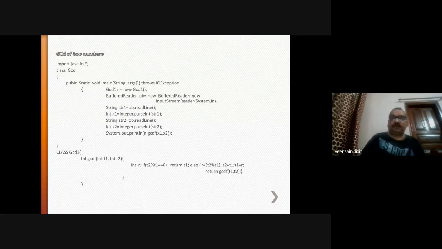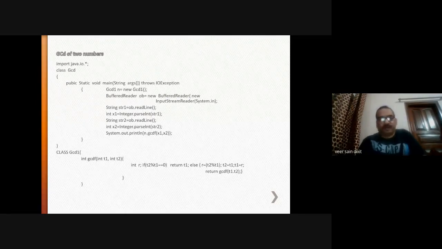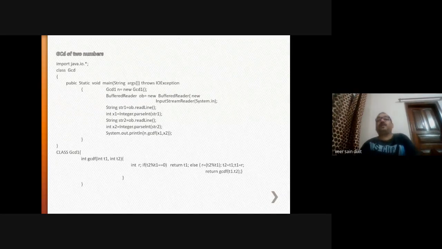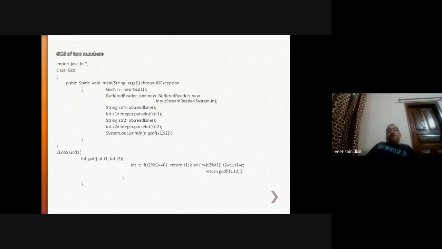Through the new operator you are allocating memory to this object n. GCD1 is the name of the constructor, right? In the previous class I told you what a constructor is. Constructors are used to initialize the values of objects.